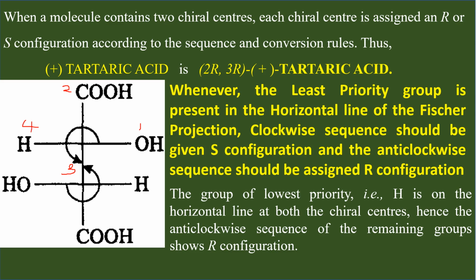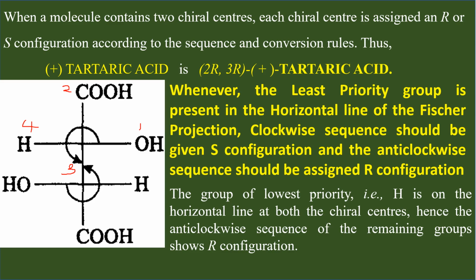Now, in assigning priority numbers in the Fischer projection, you have to notice very carefully that number 4, the least priority group, should be present in the vertical line. Only then, when you read numbers from 1 to 3, 1, 2, 3, your eyes travel in the anti-clockwise direction.